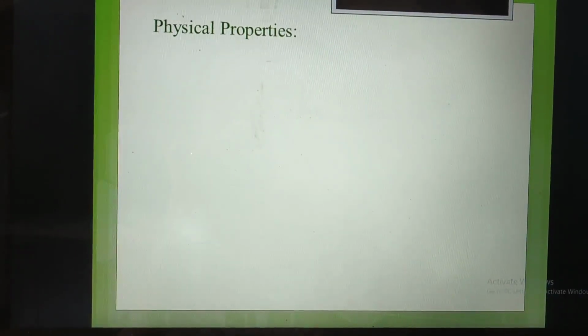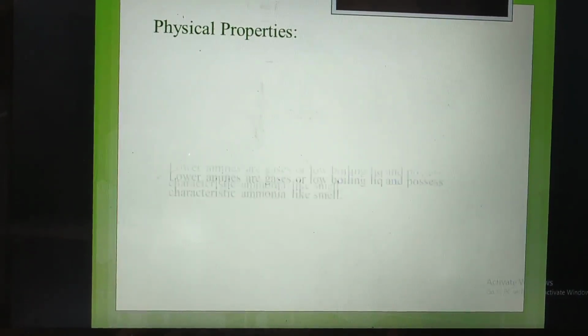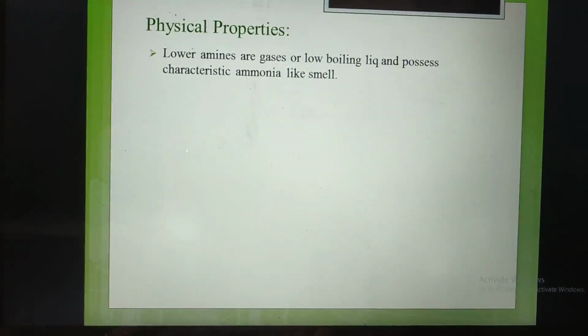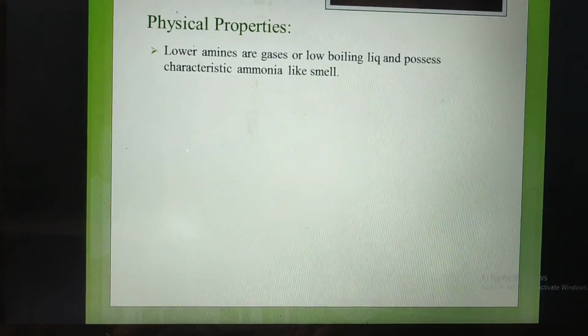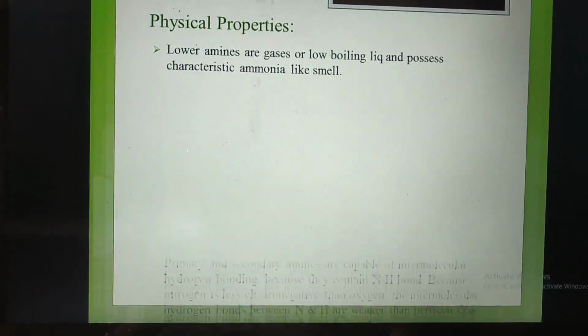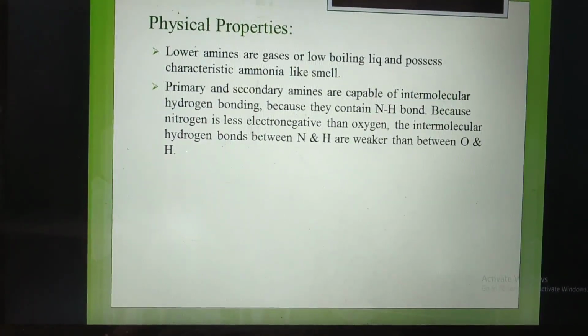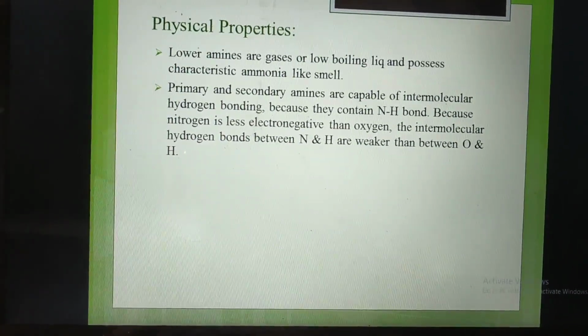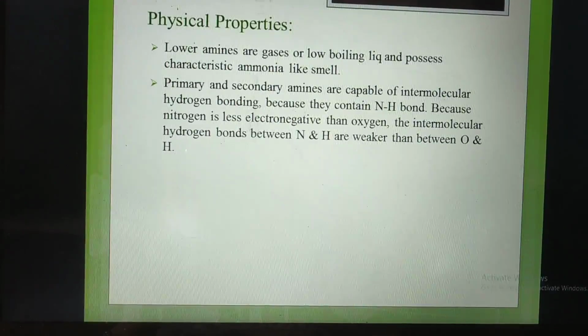Next, physical properties of amine. First, lower amines are gaseous or low boiling liquids and possess a characteristic ammonia-like smell. Next, primary and secondary amines are capable of intermolecular hydrogen bonding because they contain an N-H bond.